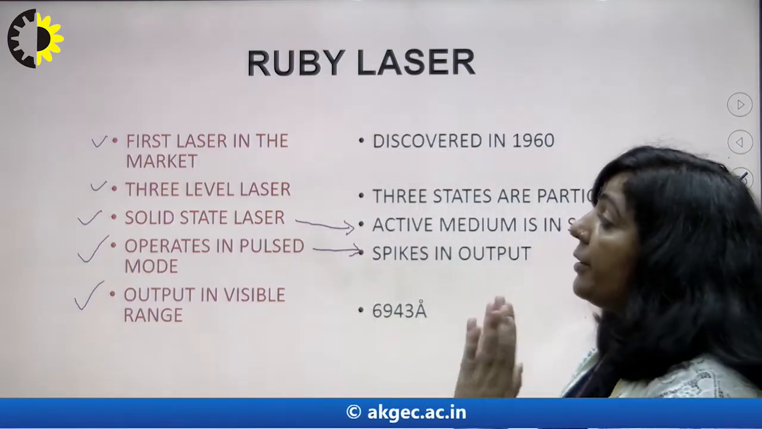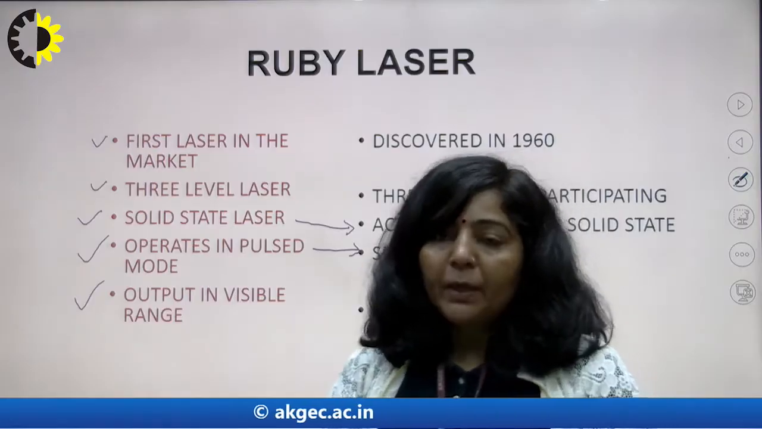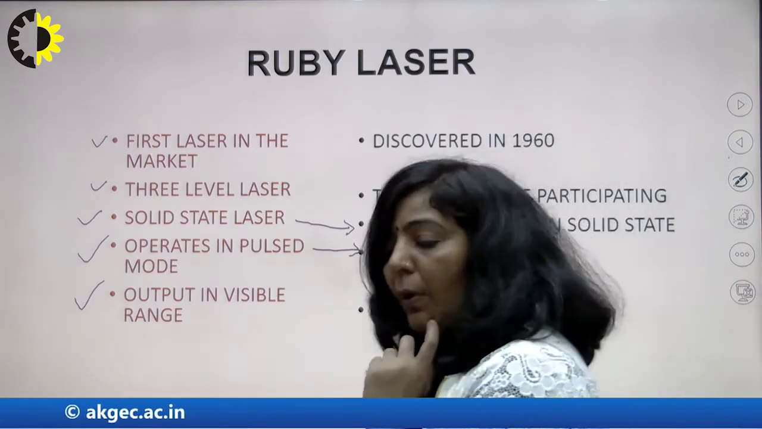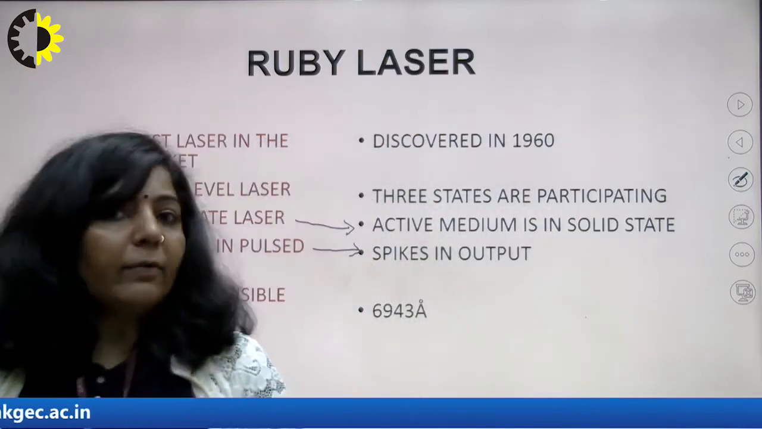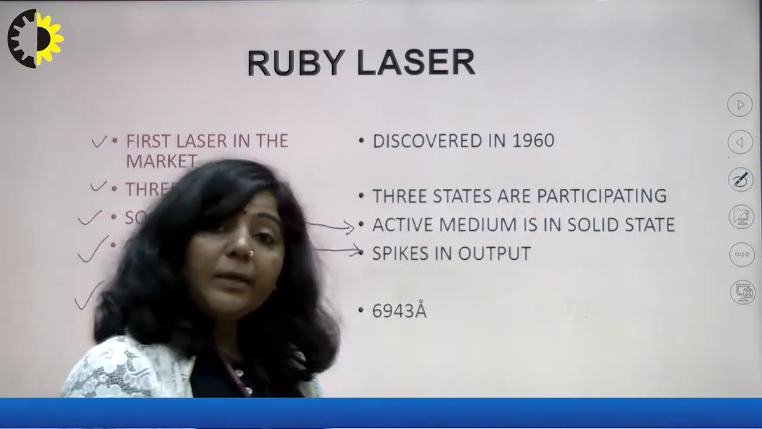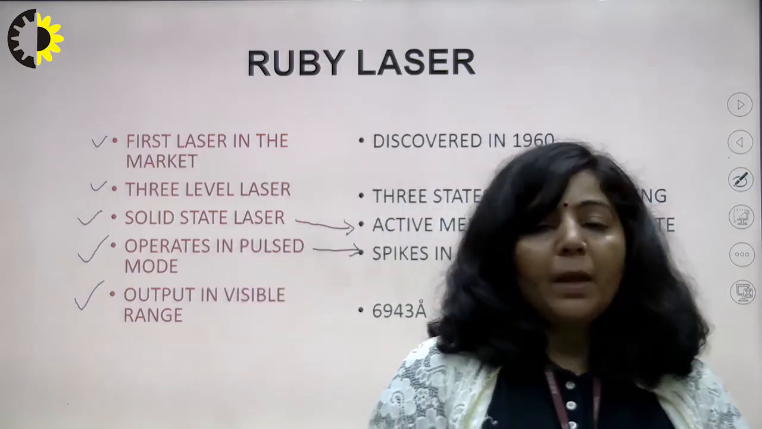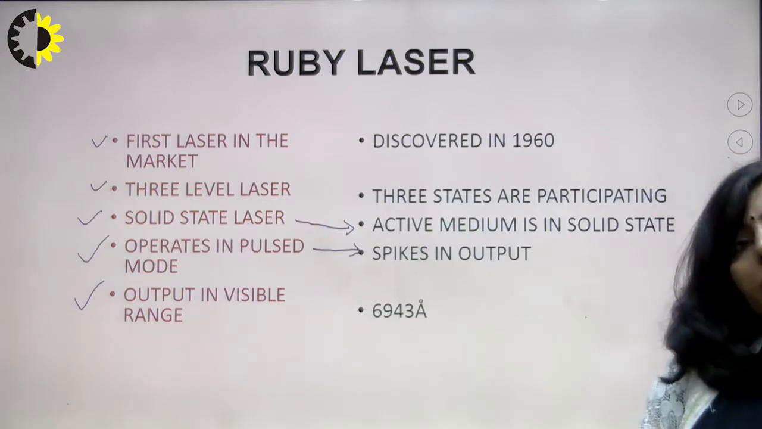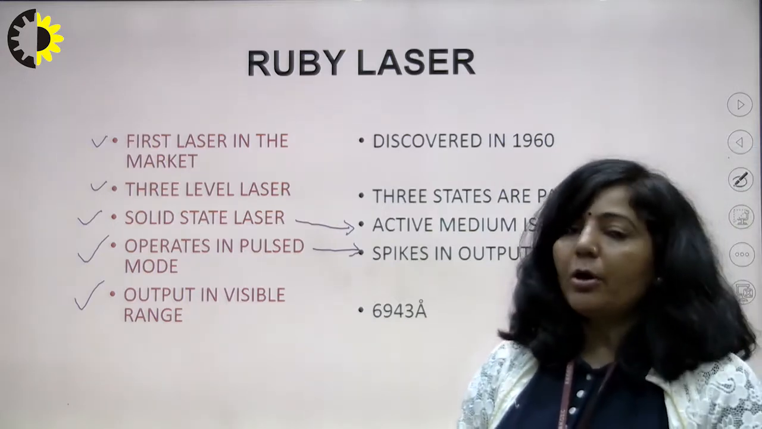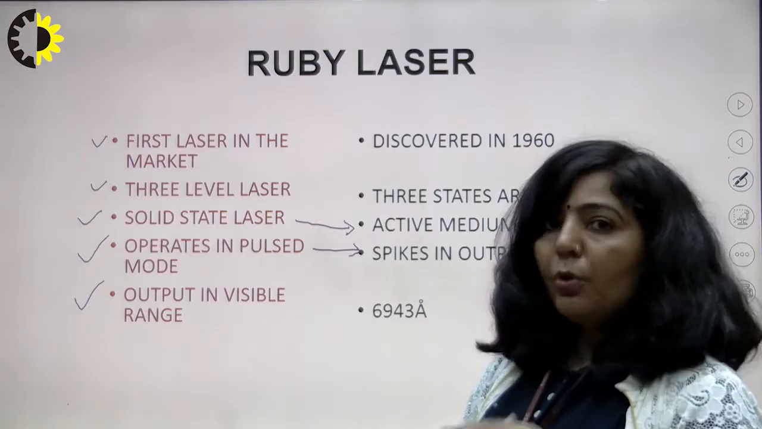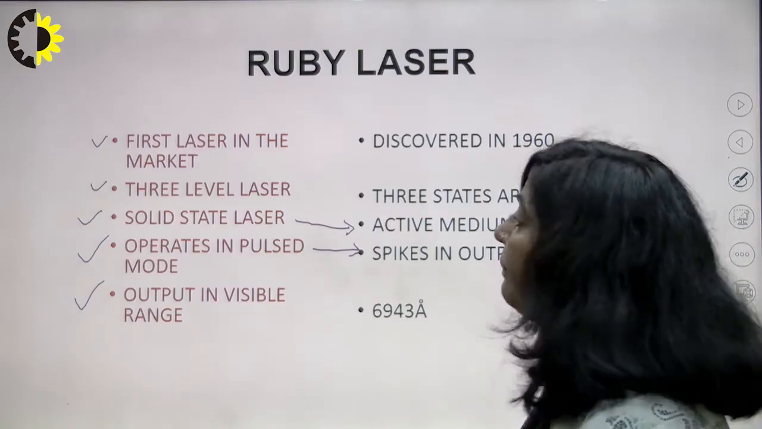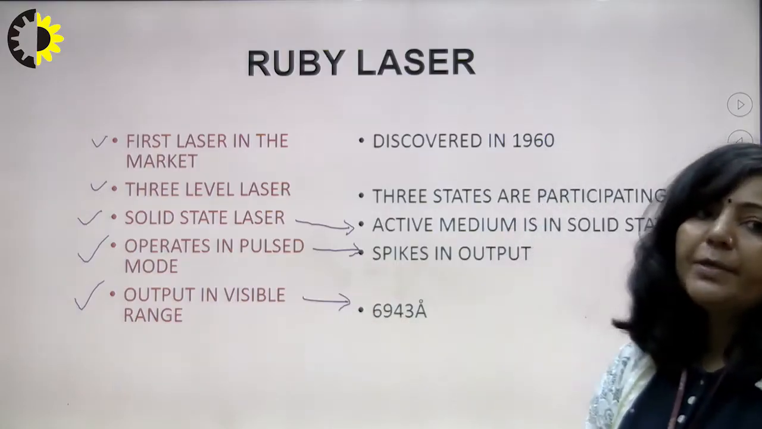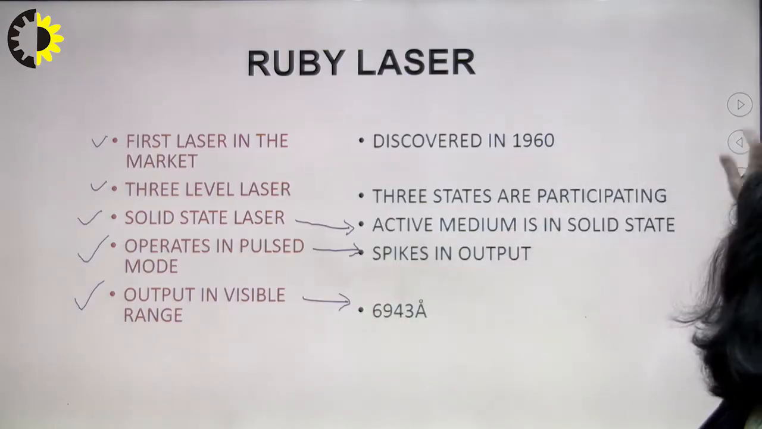So these are the general features of Ruby laser. Ruby laser was the first laser which came into our market, and it was discovered in 1960. It is a 3-level laser because 3 energy states are participating. It is a solid state laser because its active medium is in solid state. It operates in pulse mode because you are not getting continuous output. And the output is in the visible range, at 6943 angstrom.